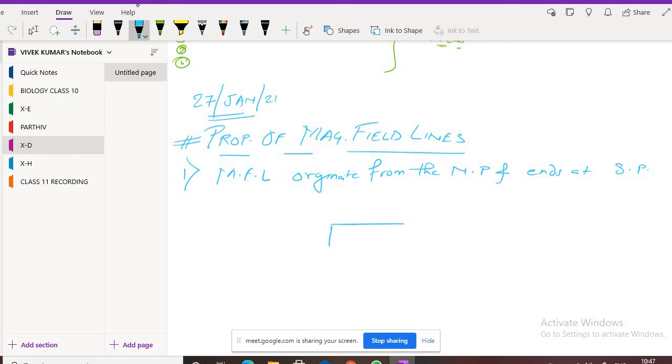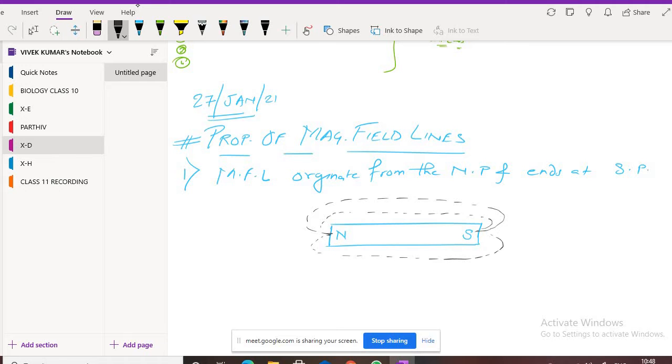Suppose I give you a magnet here. What type of magnet is this? This is a bar magnet. This is the north pole of the bar magnet and this is the south pole. The magnetic field lines will start from here, go like this, and meet at the south pole. They start from the north pole and end at the south pole.